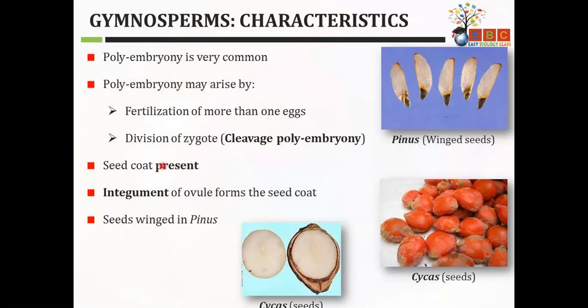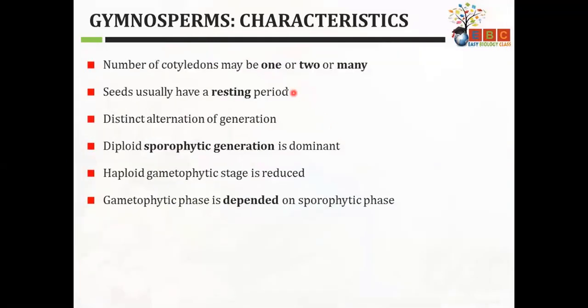The seed coat is present. The integument part of the ovule is forming the seed coat. In some cases it may have a winged seed. For example, आप देख सकते हो नीचे ये black वाला part is the seed and the white part is the seed wing. This is there because it will help in the dispersion of seeds. Seeds can be spread to a distant area via wind. The number of cotyledons may be 1, 2 or many.